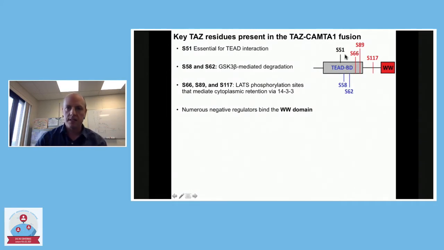And it includes this serine 51, which is really important for TAS's ability to bind to the TEAD family of transcription factors. And so this is also negatively regulated by some pathways for TAS. And then a subset of the translocations that have been sequenced seem to contain an intact WW domain. Many do not, but some do. And there's a number of negative regulators that bind to the TAS WW domain.